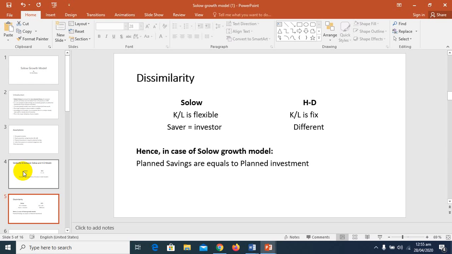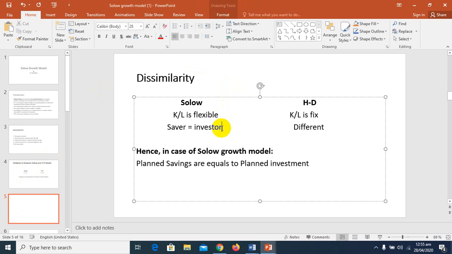The next difference between the Solow and Harrod-Domar models is that, according to the Solow model, saver and investor are the same. This is the second dissimilarity. According to the Harrod-Domar model, saver and investor are different, but in the Solow model they are the same.